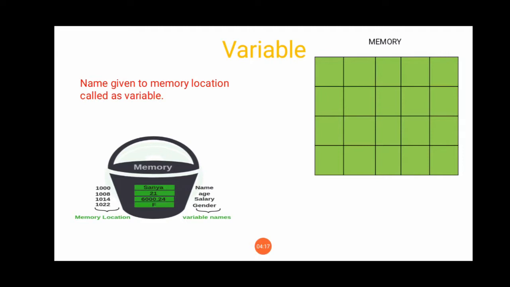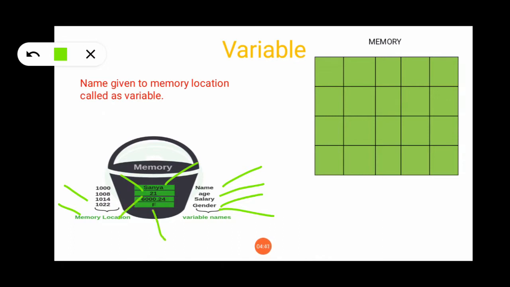Here you can take another example. You can find that in memory, 1000, 1008, 1014, 1022, these are some memory locations. And here name, age, salary, gender, these are acting as variable names, and these are the actual values of the variables.